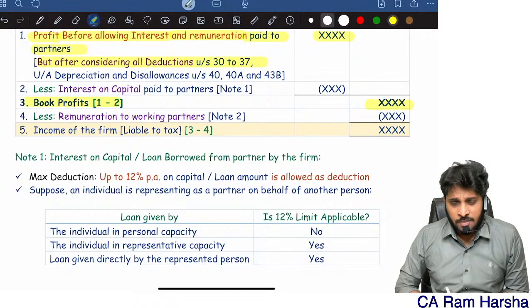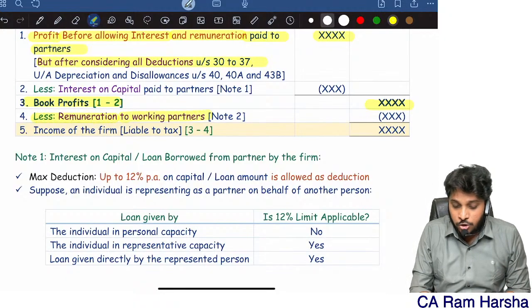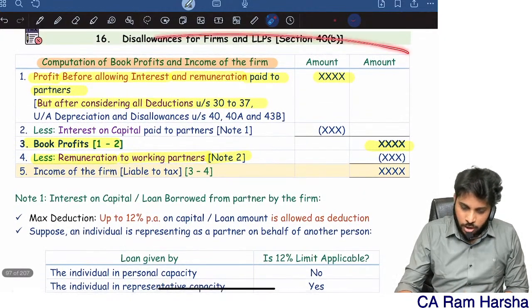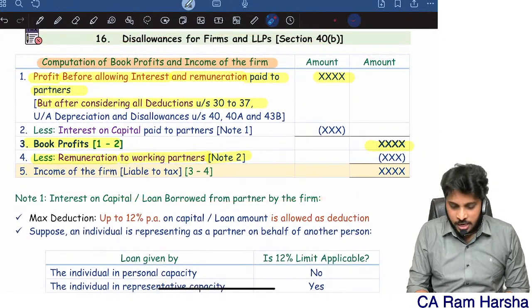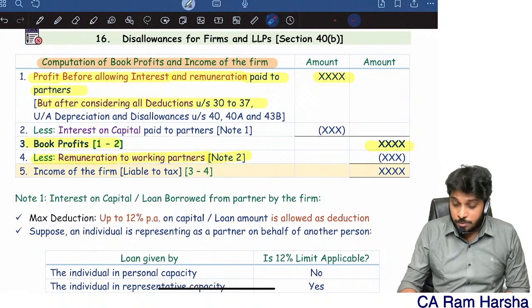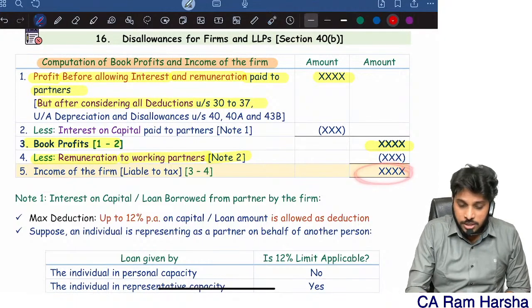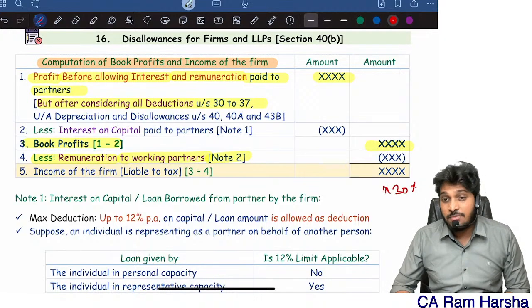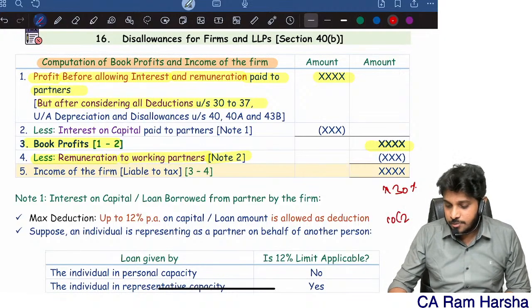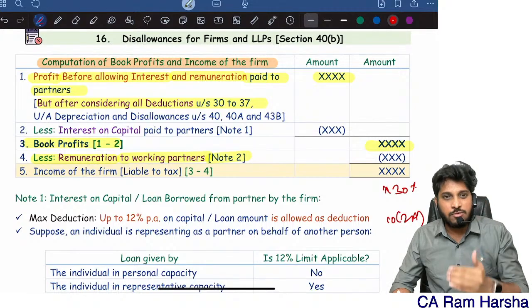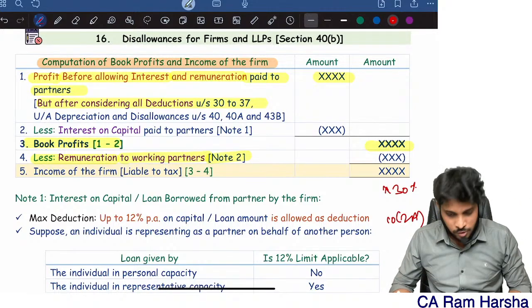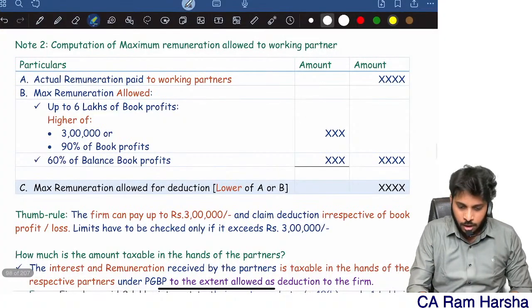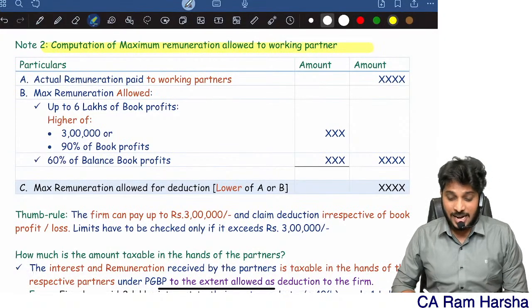From book profit, you need to reduce remuneration paid to working partner. For that, you need to apply working note 2. You can follow the same format in the exam also. Once you reduce remuneration, which is calculated as per working note, then what you will get is income of the firm. On this only, flat 30% tax rate will come. After that, if any amount is there, that will be distributed between the partners. And under 10(2A), share of profit received by partner from partnership firm is exempted. That we already know.